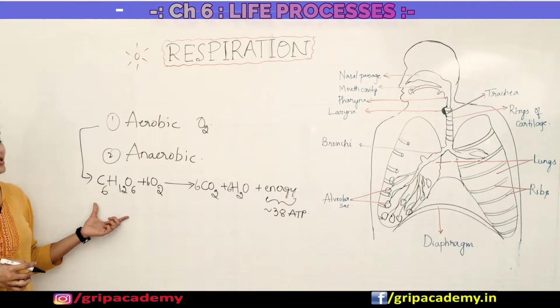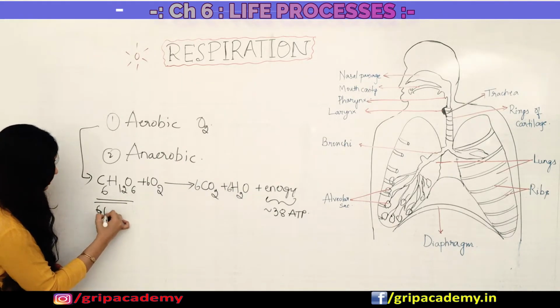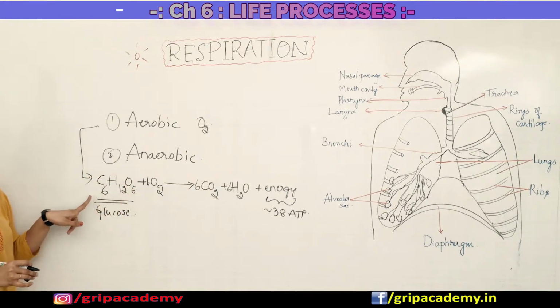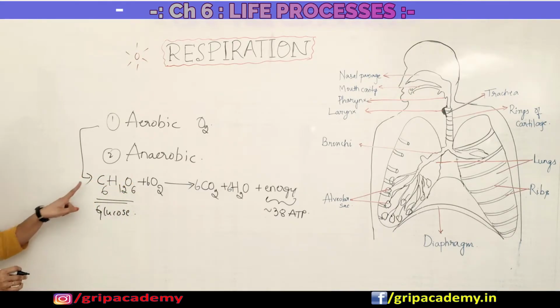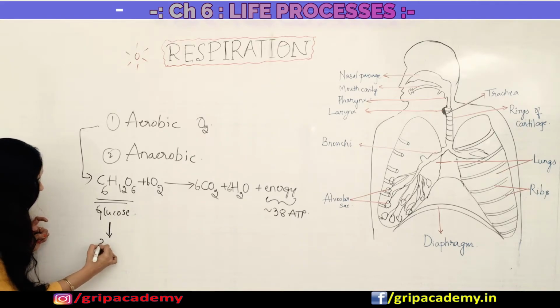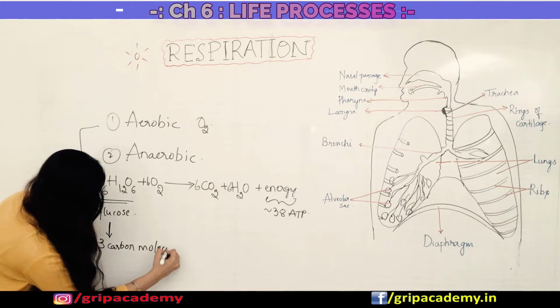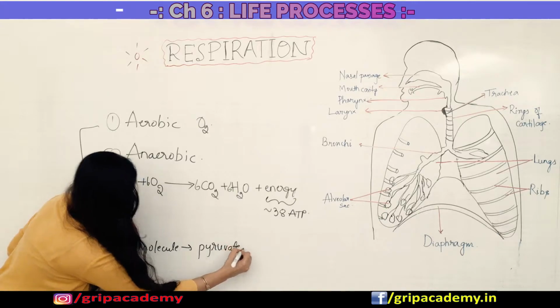One step is that this glucose, you can call it a 6 carbon molecule because there are 6 carbons in it, will be broken down into a 3 carbon molecule called pyruvate.